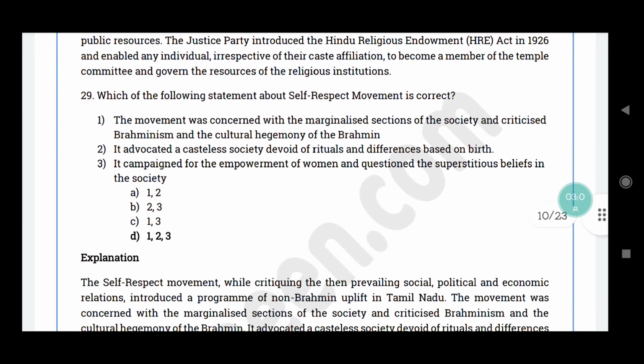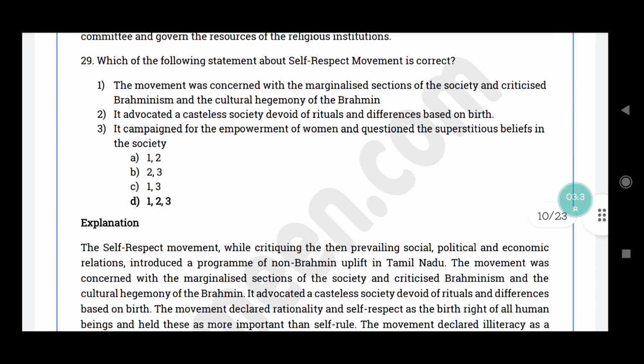Question number 29. Which of the following statements about self-respect movement is correct? The movement was concerned with the marginalized sections of the society and criticized Brahmanism and the cultural hegemony of Brahmins. It advocated a casteless society devoid of rituals and differences based on birth. It campaigned for the empowerment of women and questioned the superstitious beliefs in the society. The correct answer is option D. All the above statements are correct.